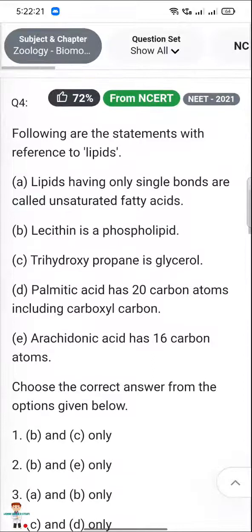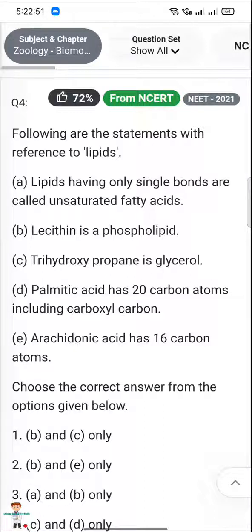Next, following are the statements with reference to lipid. Option A, lipids having only single bonds are called unsaturated fatty acid. Next, lecithin is a phospholipid. Trihydroxypropane is glycerol. Palmitic acid has 20 carbon atoms including carbonyl carbon.